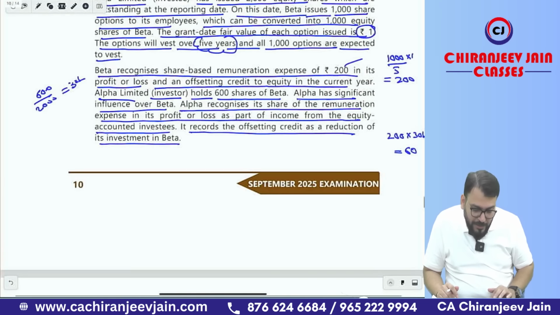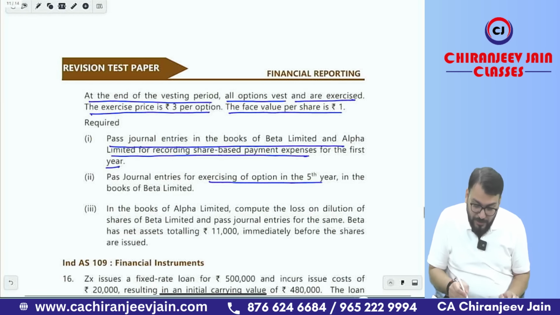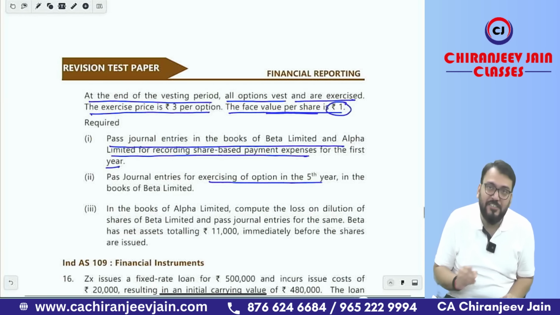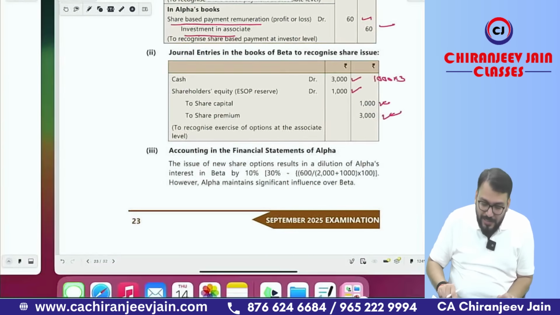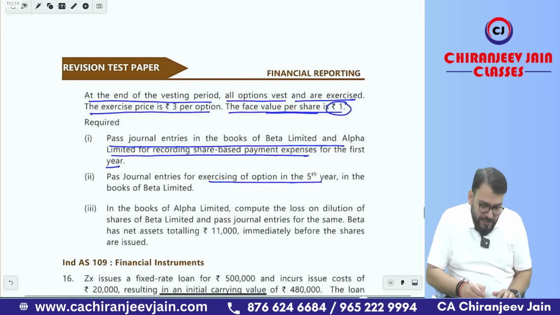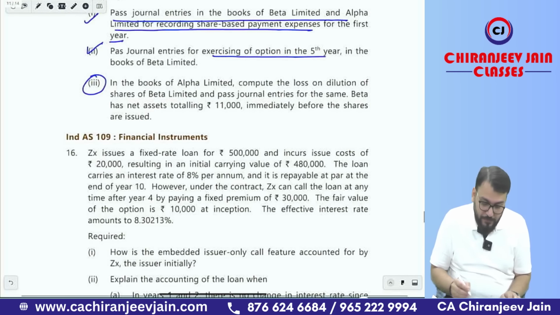I think they have not given the nominal value, so I think they have assumed that the face value per share is ₹1, which is given. So equity share capital will be 1000, and the balancing figure, securities premium, is 3000. So this journal entry is also super easy. Only the last point is interesting. Point number 3 is interesting.